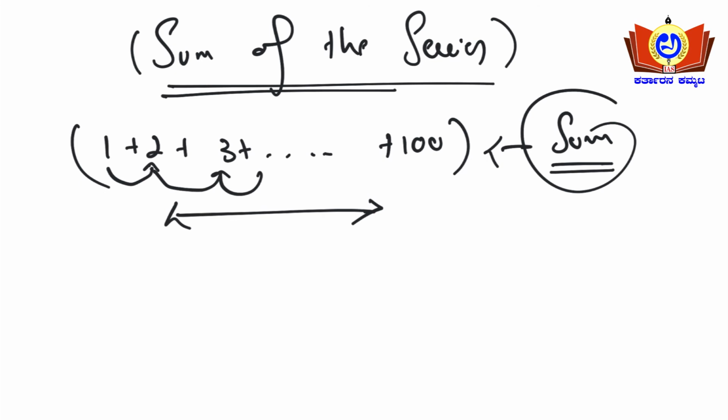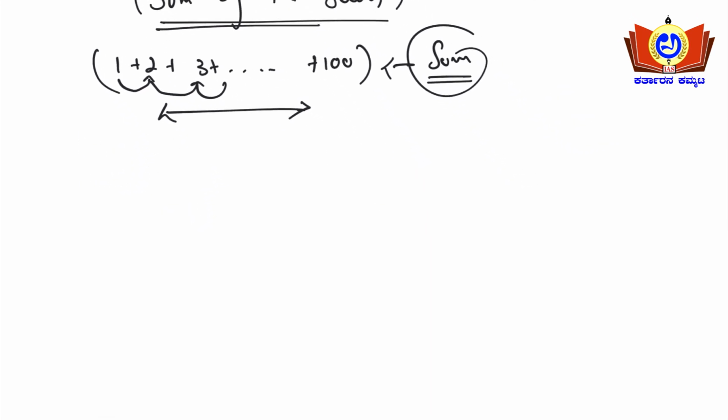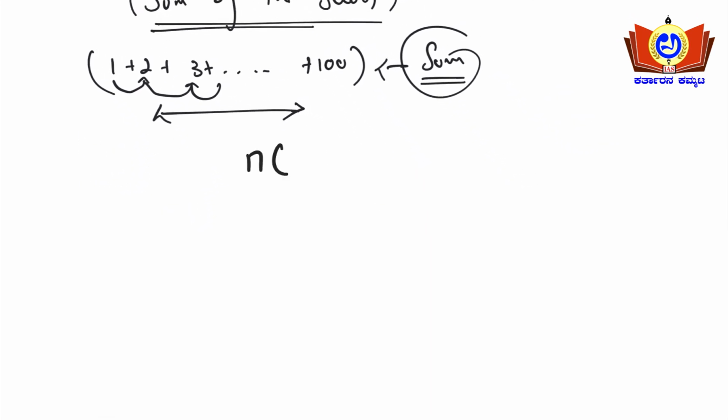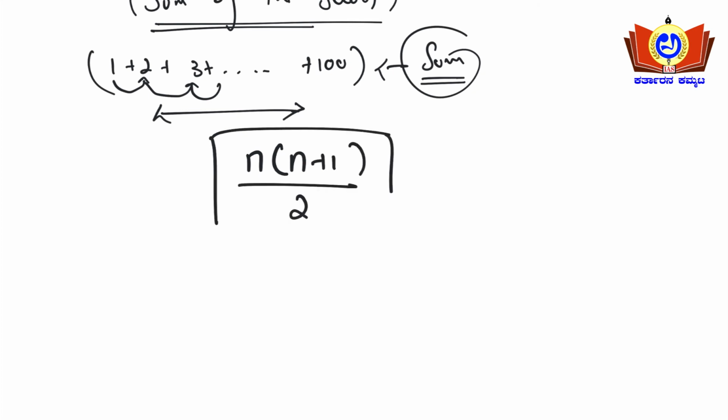So there is a formula for this, friends, actually. Okay, so what is the formula? n into n plus 1 upon 2. This is the formula here. So what is n here? The last digit is n here.